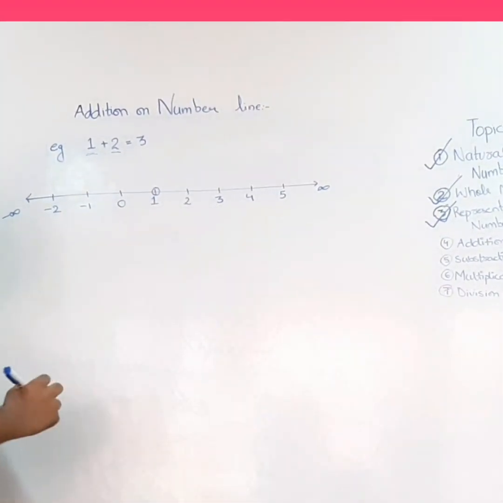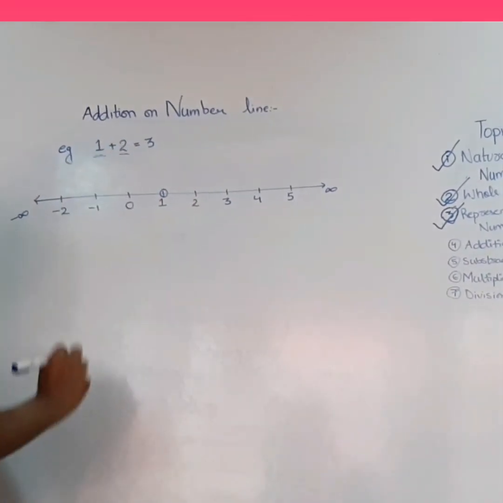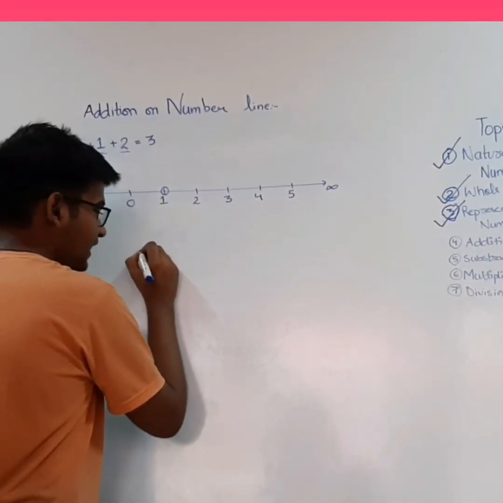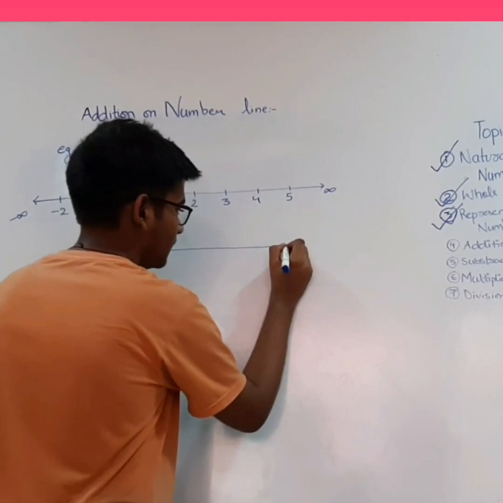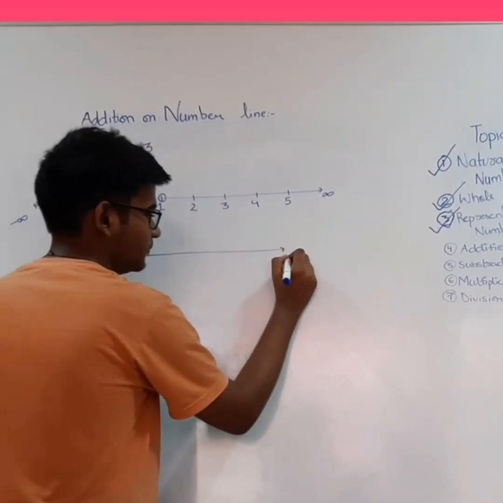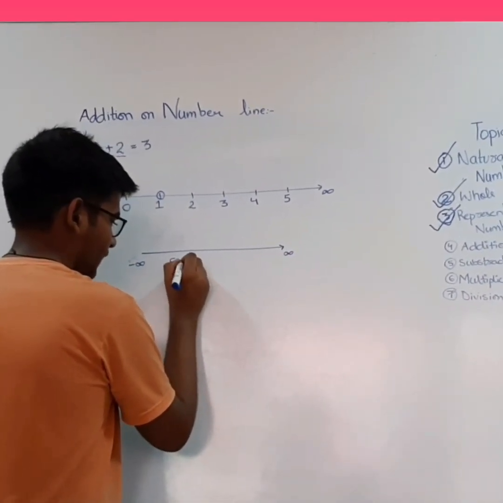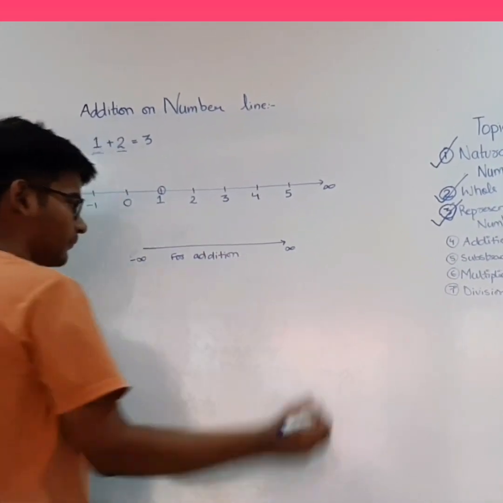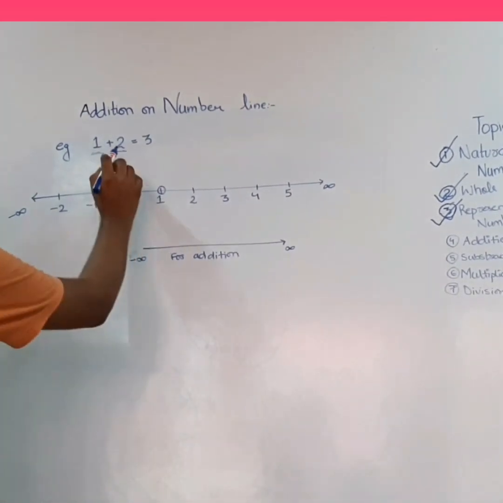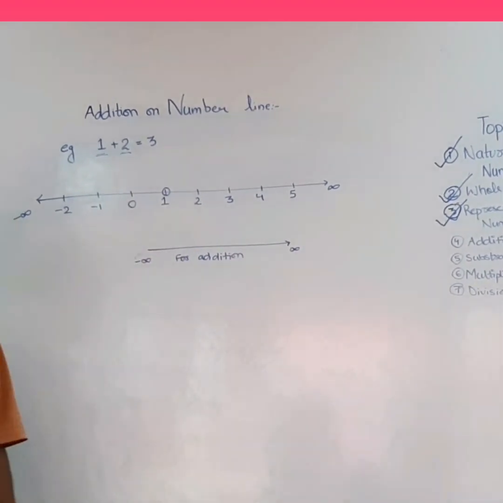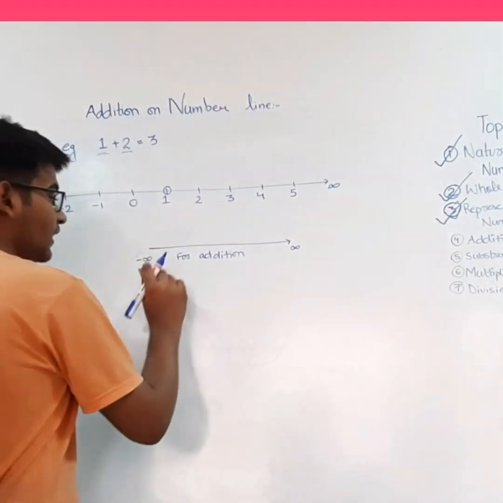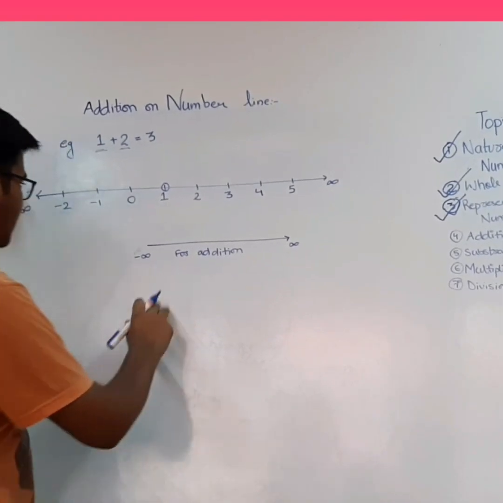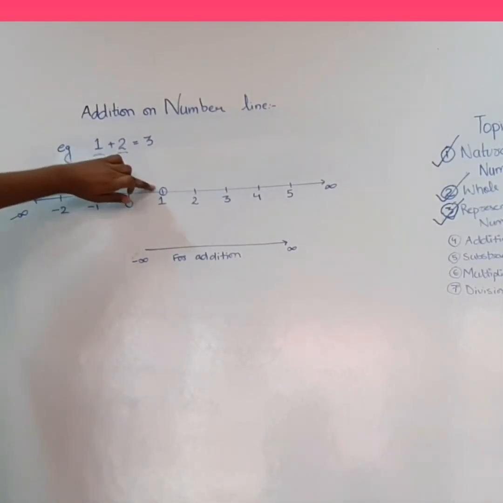First of all, remember, whenever there is addition on number line, we have to move from minus infinity to infinity for addition. Now see, we have to add 2. So from minus infinity direction, that is this one, starting from 1.